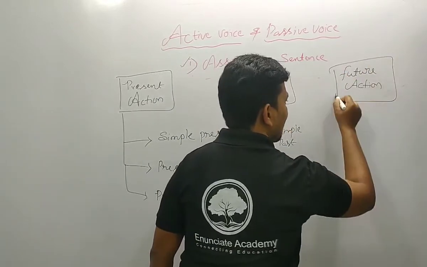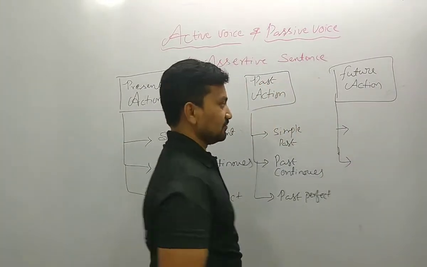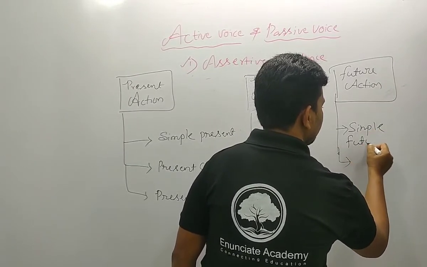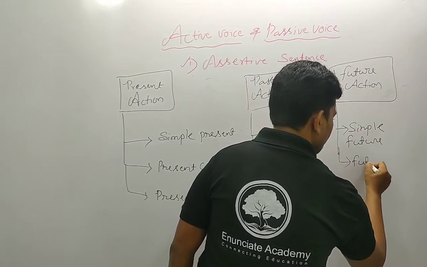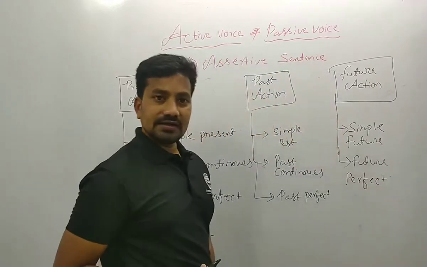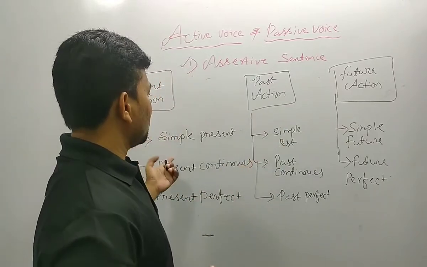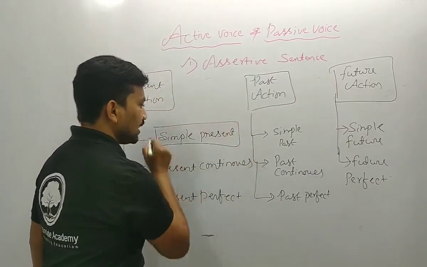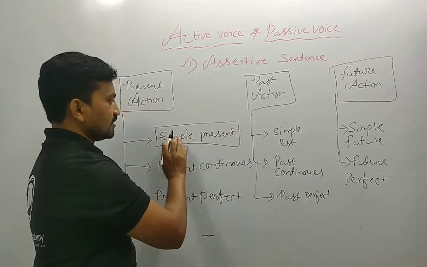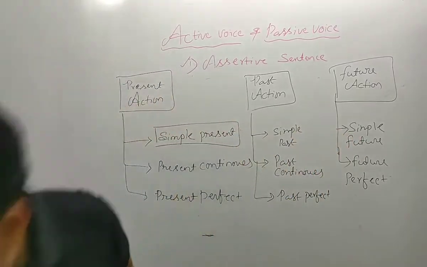And the future action, they have only two actions we can convert from active to passive. What is that? Simple future and future perfect. Dear, these actions we can convert from active to passive. Let me know one by one. The simple present, how we convert from active to passive. First of all the simples: simple past, simple present and simple future.